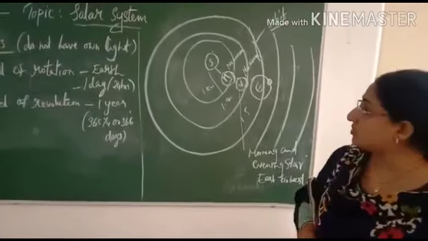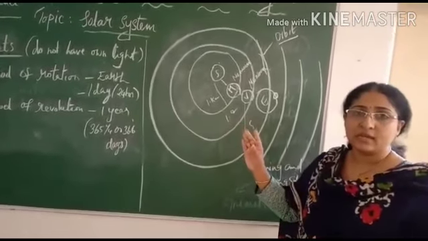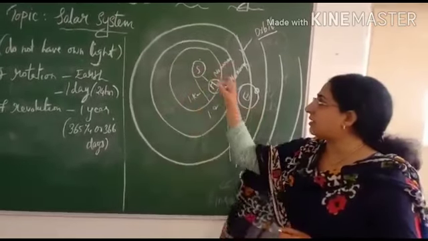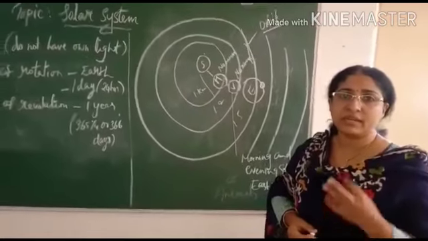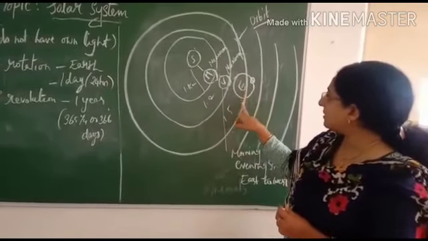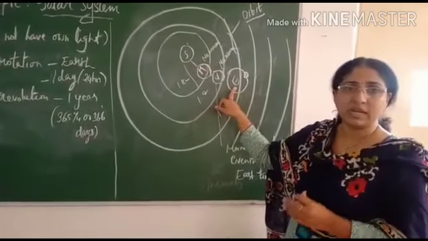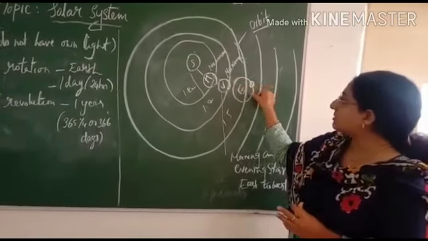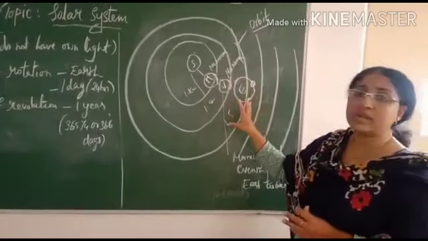Next we want to know what is meant by satellite. I told you the moon is known as a natural satellite. But what is the definition of satellite? If any celestial body is revolving around another celestial body, we can call it a satellite. You can see that Earth is revolving around the sun, so we can call even Earth a satellite, though usually we call it a planet. Same like the moon, which is revolving around the Earth. So the moon is also a satellite. The Earth and the moon are natural satellites.